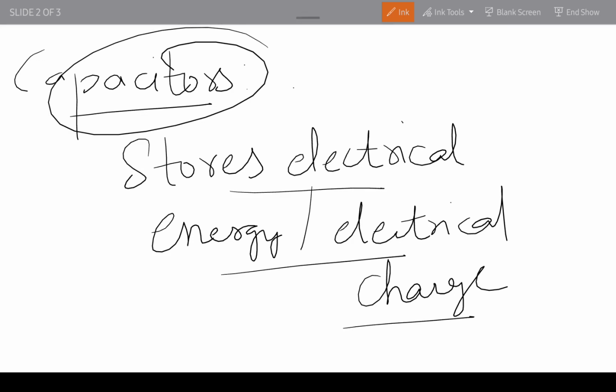This is a small definition. Again, a capacitor stores electrical energy or electrical charge.